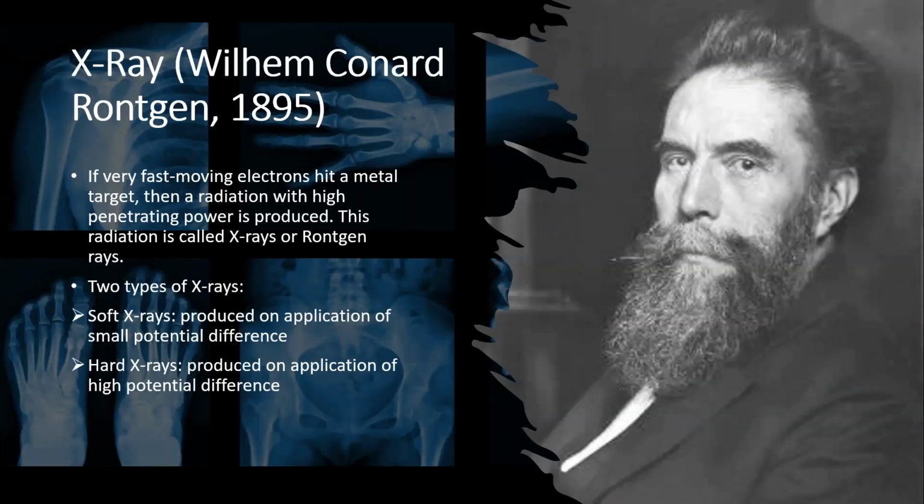So what happens is the X-rays can penetrate through our flesh, our body, and only the bones will be stopping them. That's why its image is formed here. So it has very high penetrating power. And this radiation is called X-rays because at that time, the scientists were not aware of what this is, what the nature of these rays is, why it is coming out. So it's an unknown ray. That's why it was called X-ray.